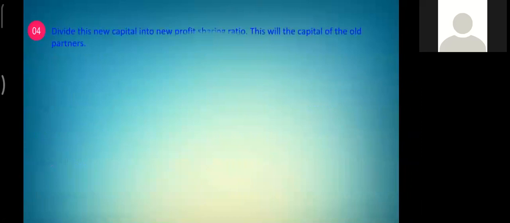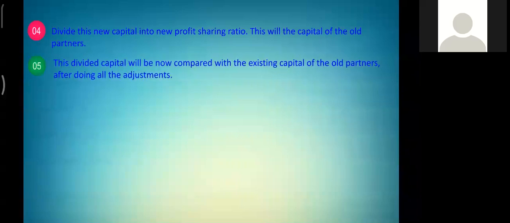Now, fourth point. We divide the capital in the new profit sharing ratio. Fifth, now the divided capital will be compared to the existing capital of the old partner. And after doing this, there will be two situations.